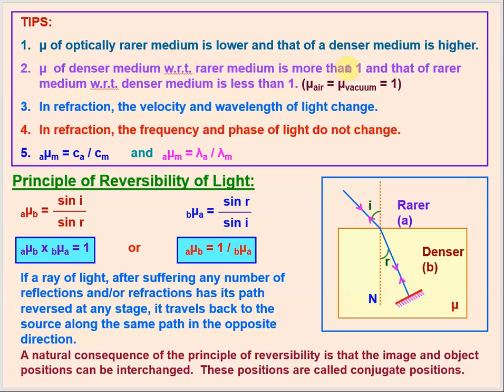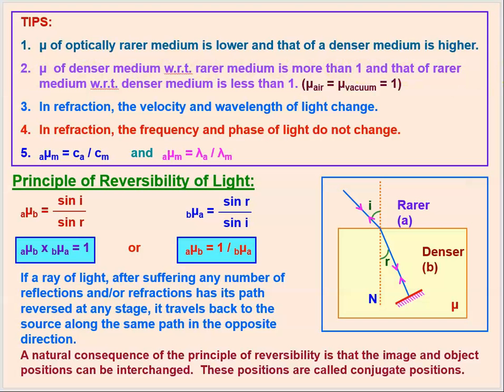than 1, because the refractive index for the vacuum or for the air remains very close to 1, and for all other media other than the vacuum or air, the refractive index is higher.